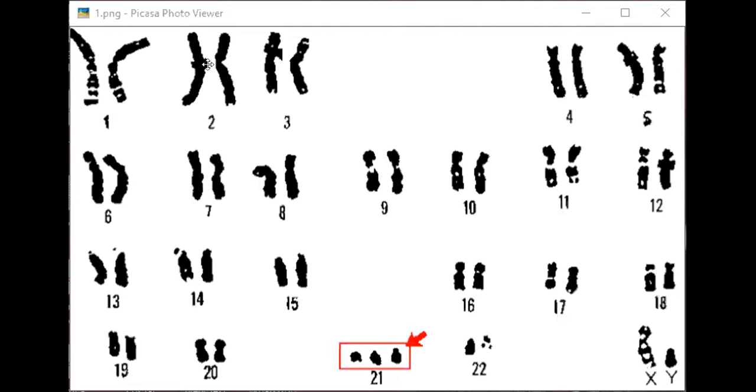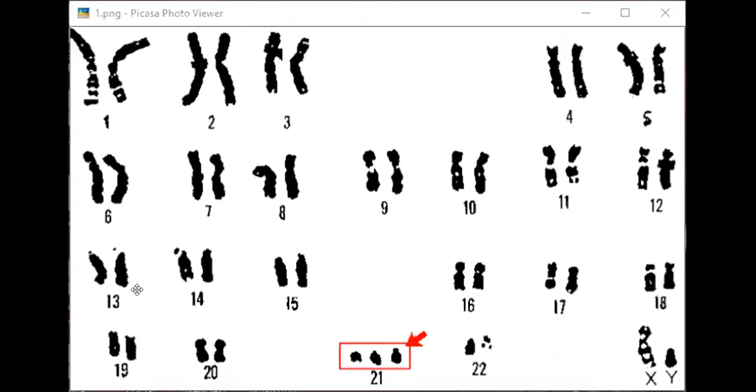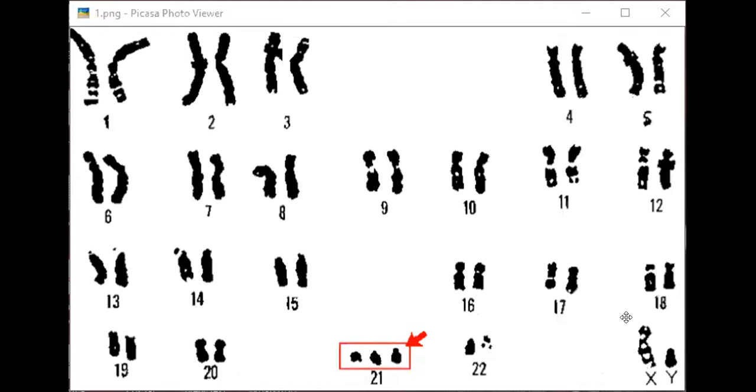First pair, second pair, third pair, fourth pair, fifth pair, sixth pair, 7, 8, 9, 10, 11, 12. Like this, our chromosomes are arranged. Why, how, you'll get to know in the later classes. Right now, I'll tell you about Down syndrome only. This is 13th pair, 14th, 15th, 16th, 17th, 18th, 19th, 20th, 21st, 22nd, 23rd.